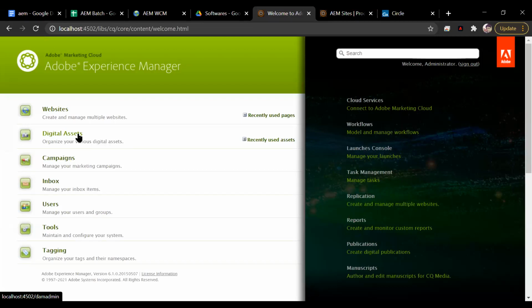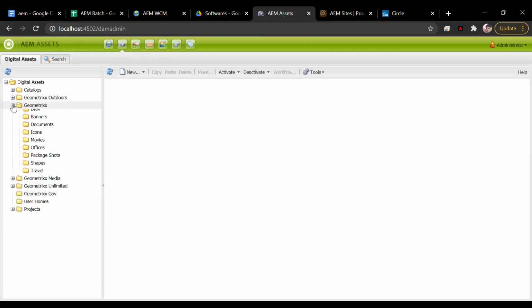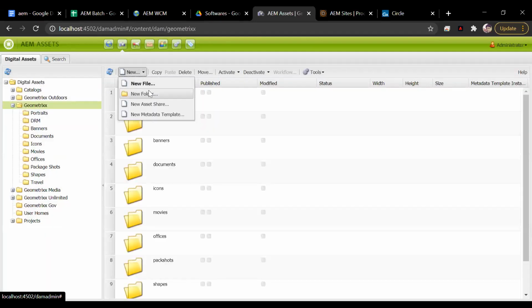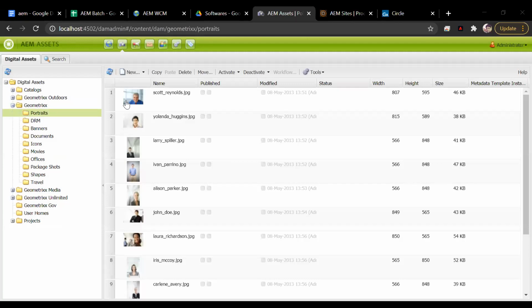So now if you click on this DAM, you will see all the images that are uploaded here. So for example, if I go to the geometrics, I can see the images. So I can create folders here, right? I can click on new and click on new folder or new file and then create. So first I have to select a parent folder and then select a new folder, and inside it I can create it.